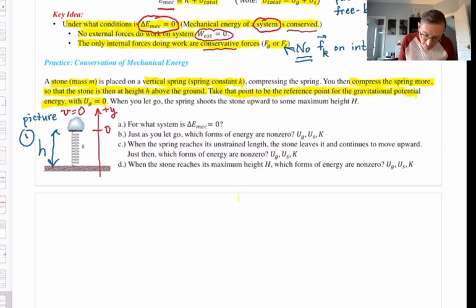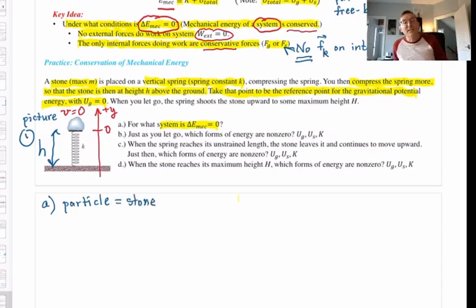Part A of this practice problem asks, for what system is the change in the mechanical energy equal to 0? Pick a system, tell us what it is, for which the mechanical energy is conserved. First of all, we have to identify the important particle in the problem that's moving around. In this case, it's the stone. So what are the forces acting on the stone?